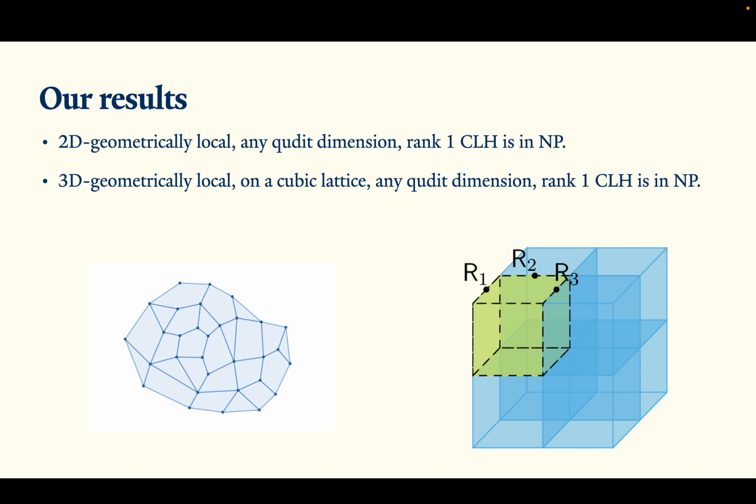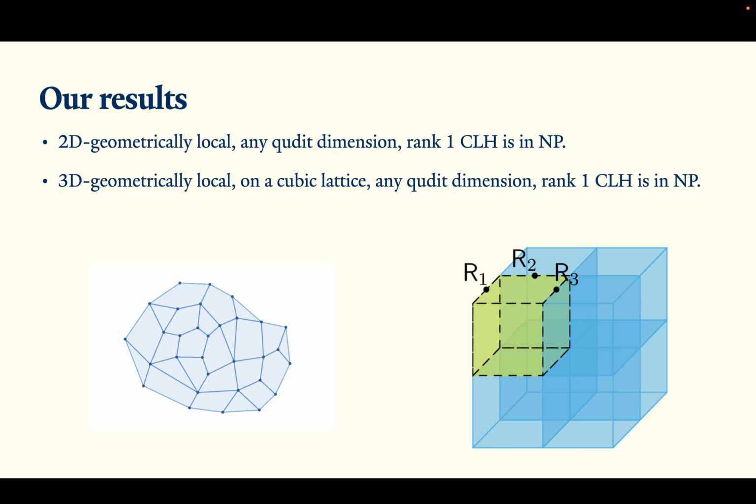Finally, I'll comment that for people who work on the commuting local Hamiltonian problem, an interesting property is whether or not the reduction is so-called constructive, meaning it implies that there's actually a classical description for the ground states of these local Hamiltonians. In contrast to the recent slate of works, which have constructive reductions, our proofs are not constructive. So it's not clear whether or not the ground states of these Hamiltonians are actually classically describable.